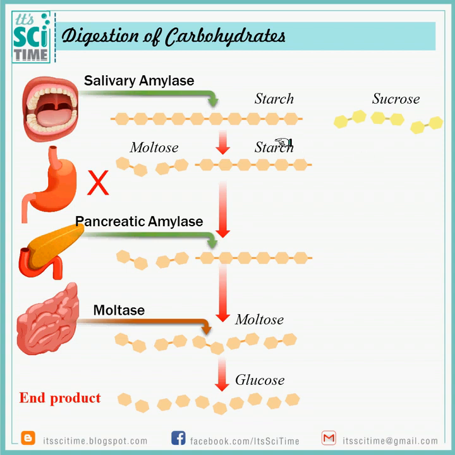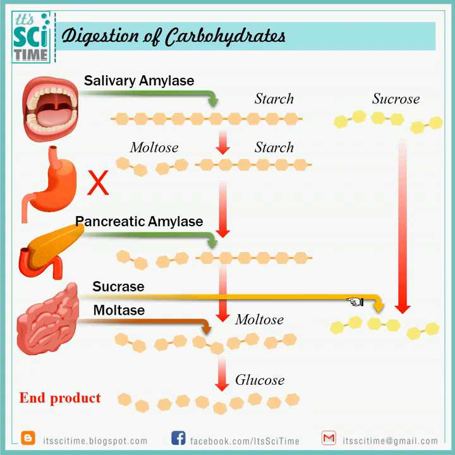There is no enzyme secreted at the mouth or the stomach or duodenum to break down the sucrose bonds. Therefore, sucrose comes unchanged to the small intestine. There's an enzyme secreted there. That enzyme is the sucrase enzyme. It breaks sucrose into its basic molecules called glucose and fructose. So this is the carbohydrate digestion process. Starch and sucrose finally all break down into their monomers called glucose and fructose.